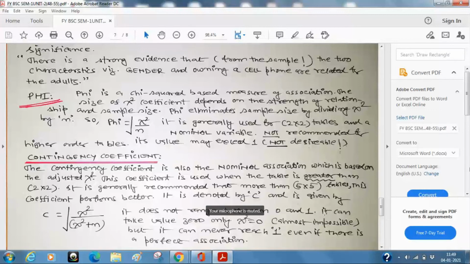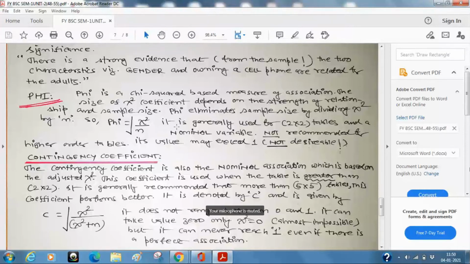It can take value 0 only when chi-square is 0, which is never possible. It can never reach 1, because chi-square divided by chi-square plus n will always be less than 1. If this ratio is less than 1, how will its square root be 1? Of course we can calculate, everything is possible, but this is a drawback.